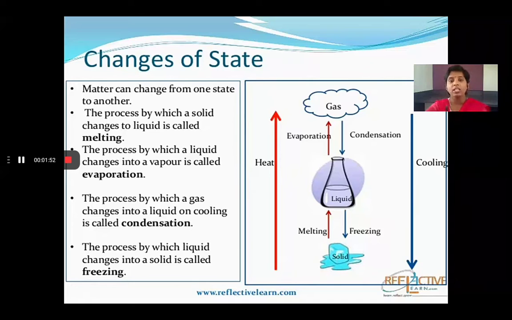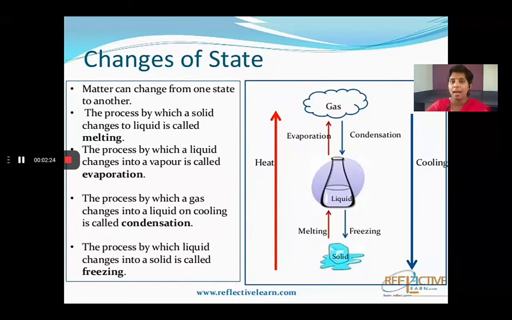When you are boiling water, after some time the water starts to evaporate. So the liquid is evaporating. When you continuously heat, the liquid changes into vapor, into gaseous form. So from the liquid state, it goes to the gaseous state.